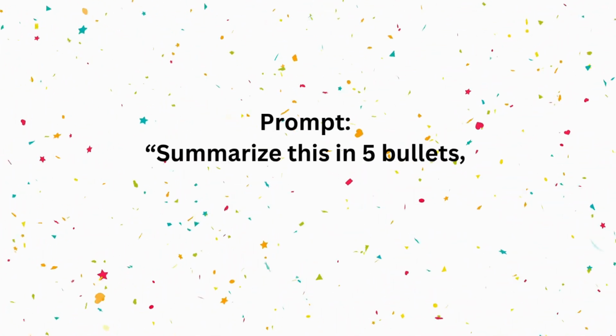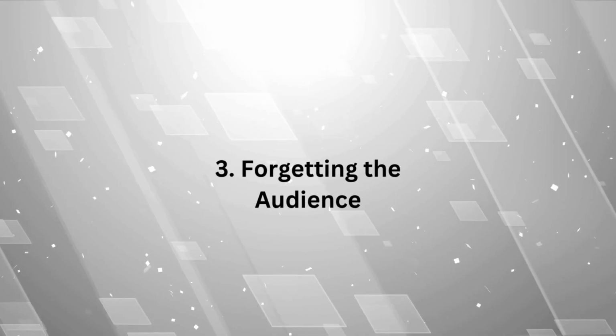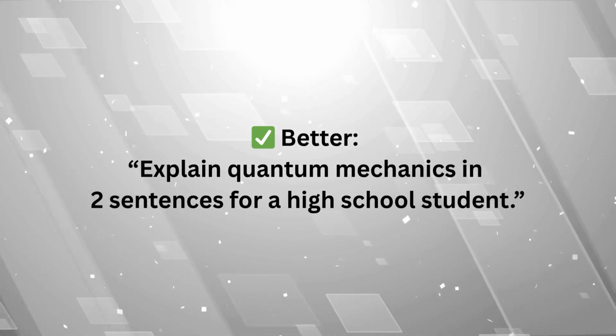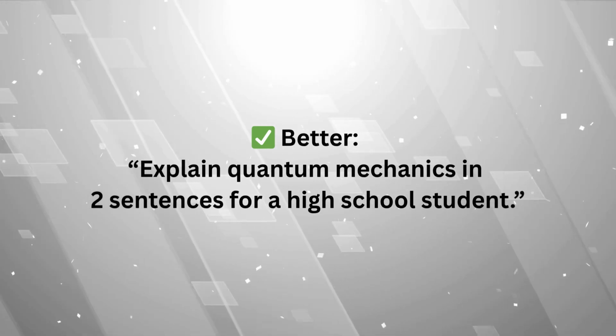Overloading the output. Summarize this in 5 bullets. Use humor, make it formal, and also translate it to French. This is an overloaded prompt because of too many instructions. The model will get confused. Break it into steps. Then it will work better. Forgetting the audience. Explain quantum mechanics. This will generate technical output. If you add the audience, it will work better. The better prompt is: explain quantum mechanics in 2 sentences for high school students. This will work better compared to the above.